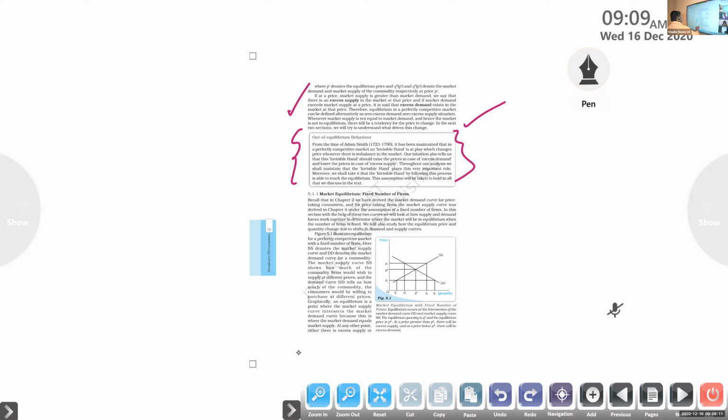Next one, market equilibrium with fixed number of firms. And this graphical representation is important.